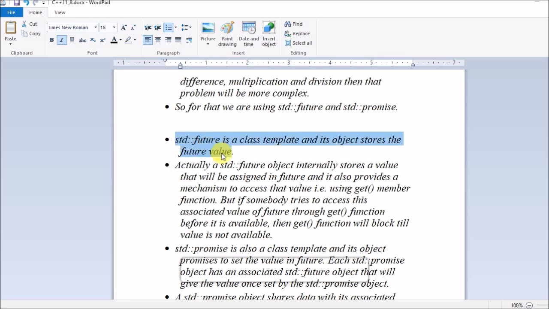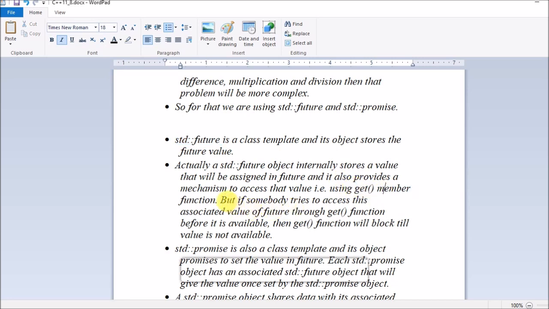So std::future is a class template and its object stores a future value. From the name itself you can understand that std::future is a class template, guys, and its object will store the future value. It will not have its value set initially; its value will be set in the future. That is the reason its name is given in this manner. The future object internally stores a value that will be assigned in the future, and it also provides a mechanism to access that value using the get member function.